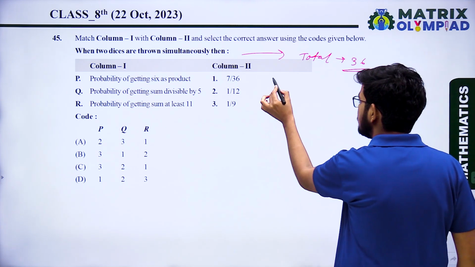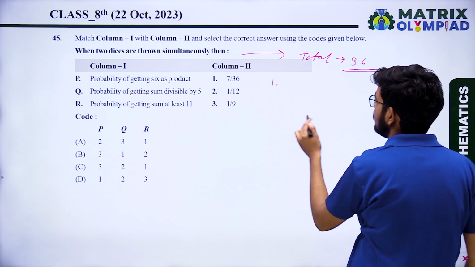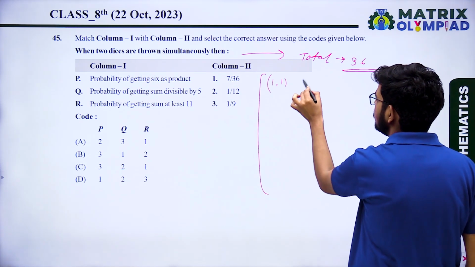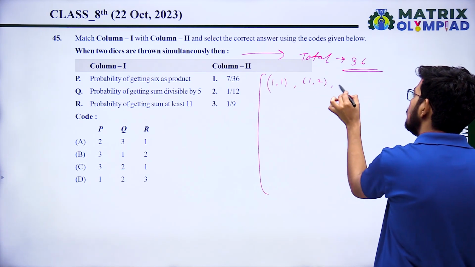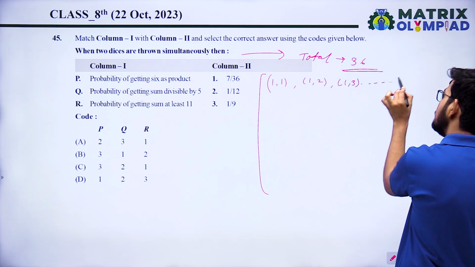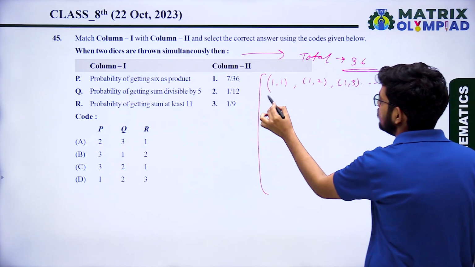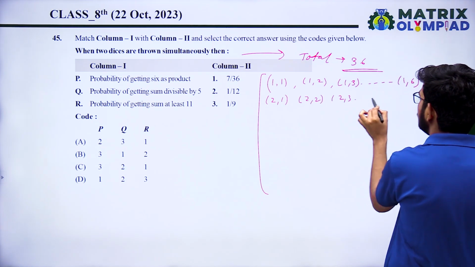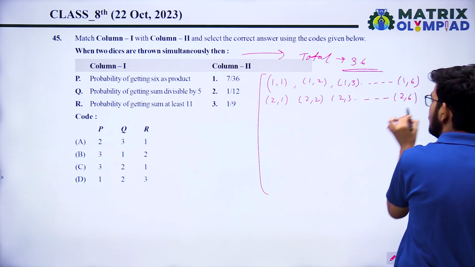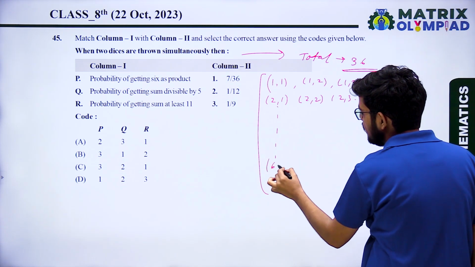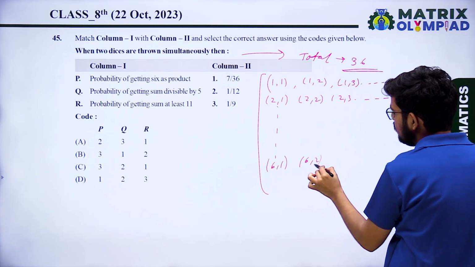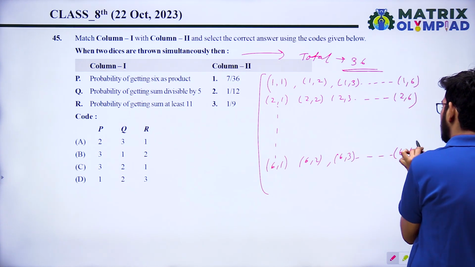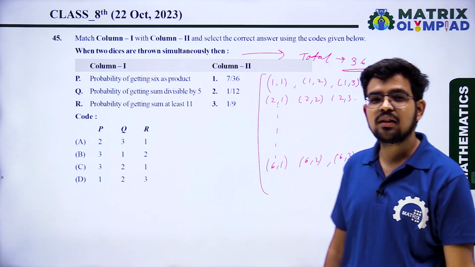When we throw the dice, the outcomes on the two dice are 1 1, 1 2, 1 3, similarly up to 1 6, 2 1, 2 2, 2 3, up to 2 6, similarly 6 1, 6 2, 6 3, up to 6 6. So the total number of outcomes is 36.